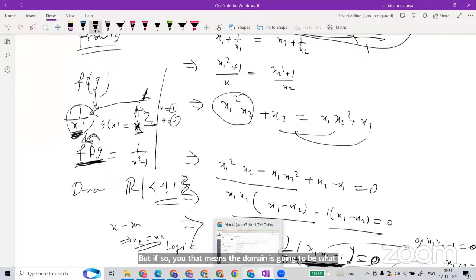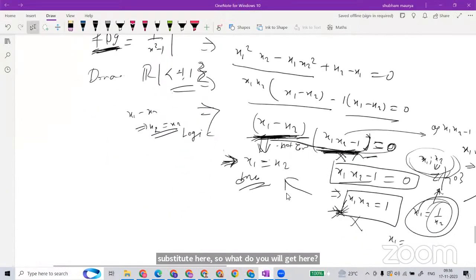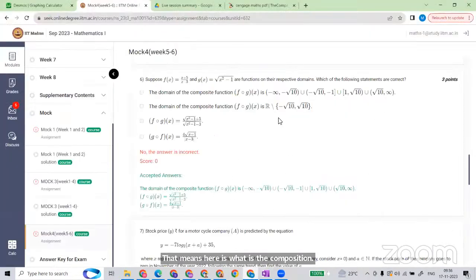So similarly, you can think here also. I'm leaving this one for you to solve. Try it yourself. Root 10 is just substituting. So what is the domain of the composition going to be? If you compose f of g and substitute inside, what do you get? Yes, 10 will come. It will be infinite. Okay, try.